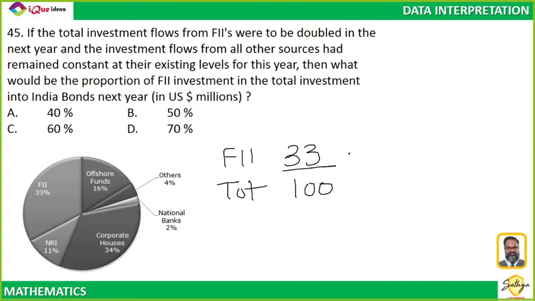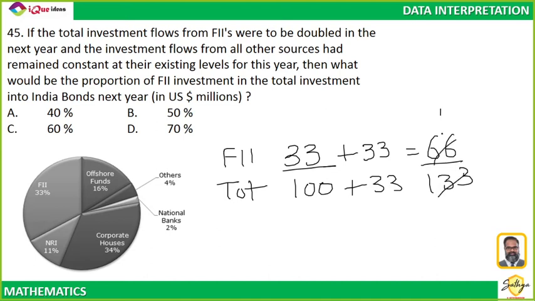Now, if FII increases by 33, then the total will also increase by 33. So 66 by 133 is roughly 1 by 2. So FII is 50% of total. Got it? Cool. That's it.